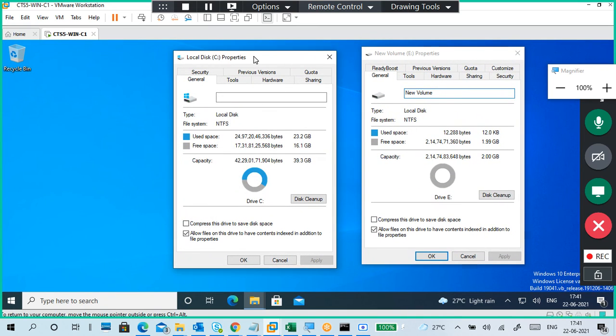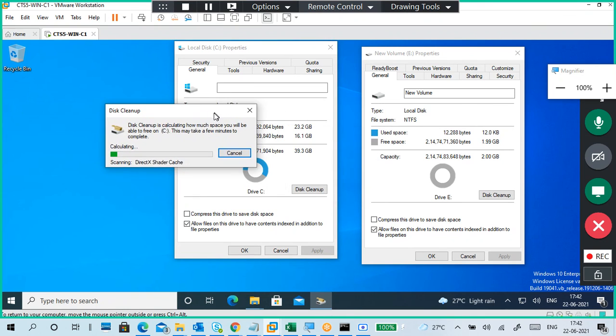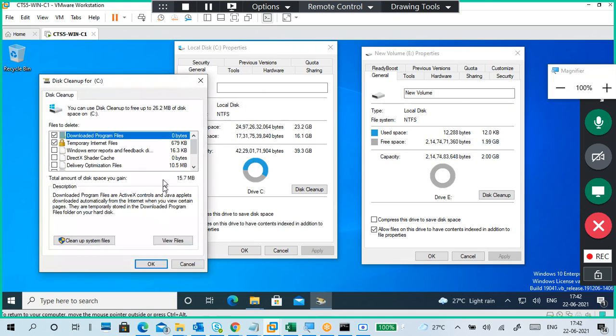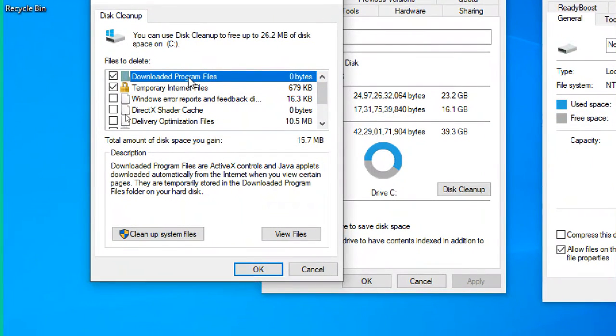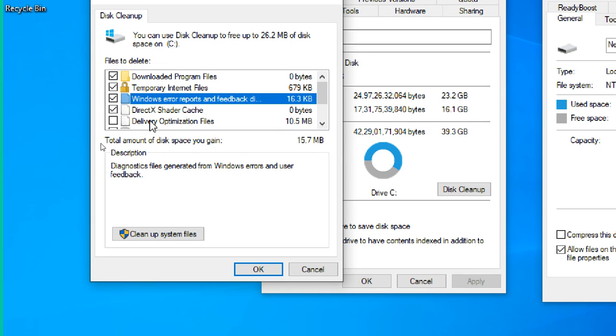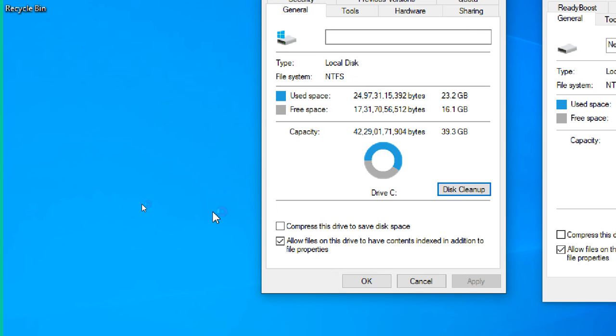So this is the E drive, this is the C drive. Both I want Disk Cleanup. Now something has started here for the C drive. It is calculating. Can you see? Downloaded program files, temporary internet files, Windows error reporting, DirectX, delivery optimization, temporary files, thumbnails. Okay, something like this is showing. Cleanup system files is also here. If you want that one, you can select it.